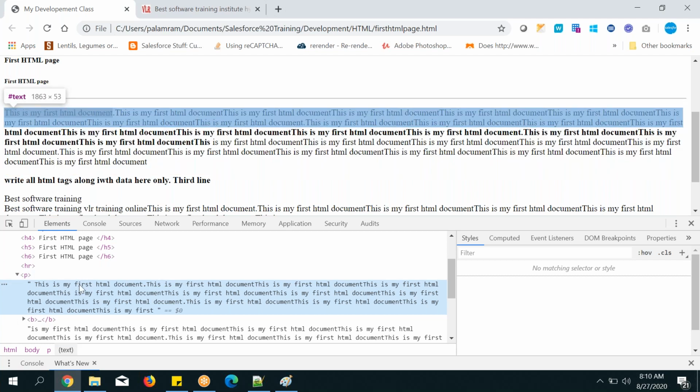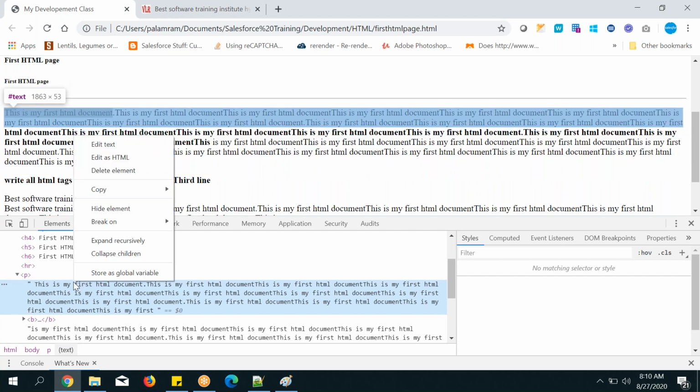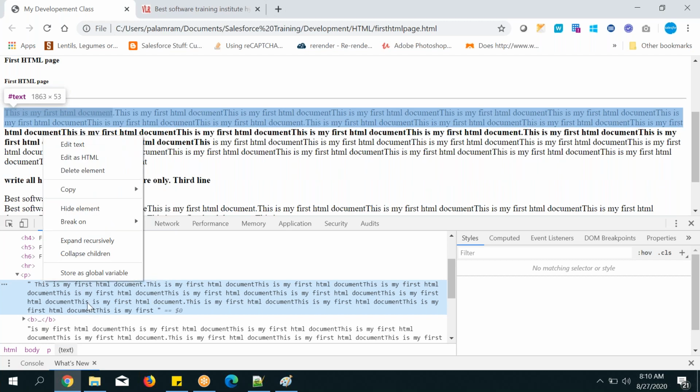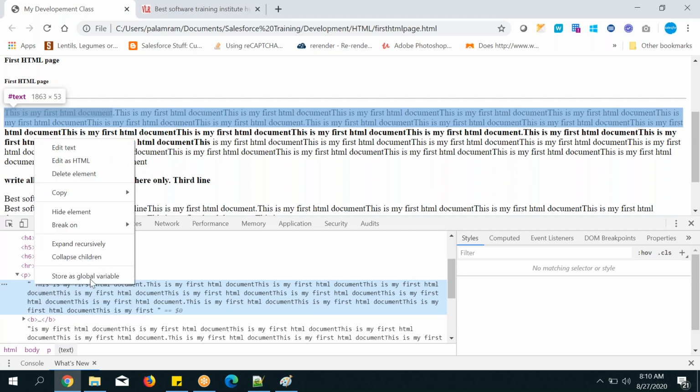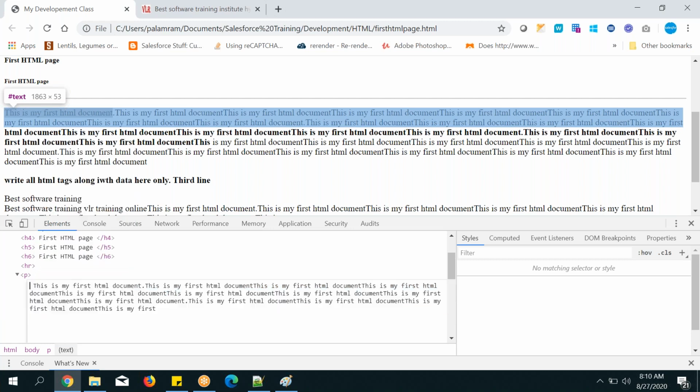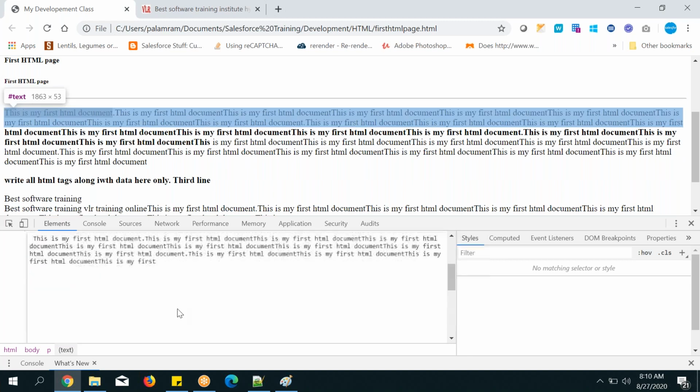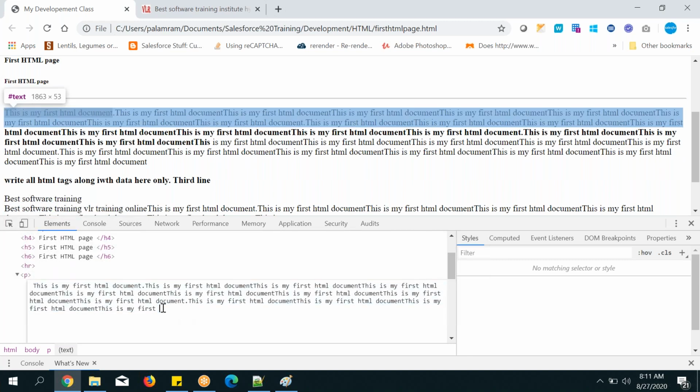Now how to update the code here itself and how to add the tags here? Right click again on the paragraph tag. Keep your mouse on the particular tag and right click, and you can see edit as HTML. Can you see? Either edit text or edit as HTML, however you want. Edit as HTML you can do. Now the paragraph is edited, and write whatever you want. I want to make this italic, so I'm going to put I like that, and from here to here.